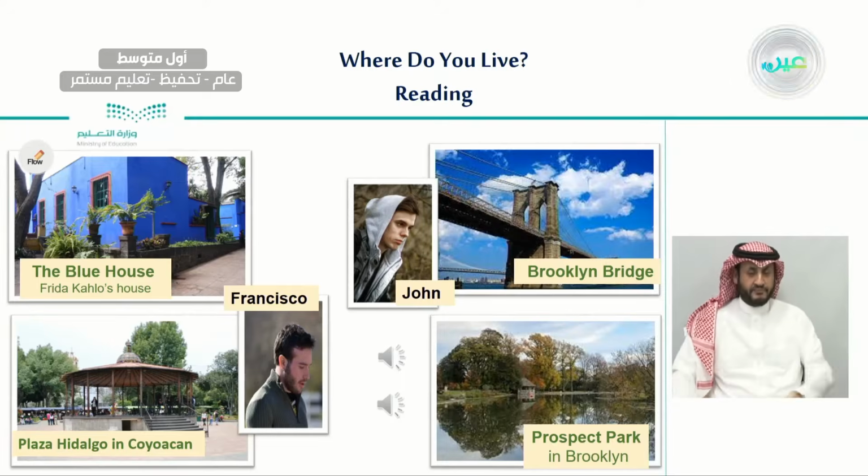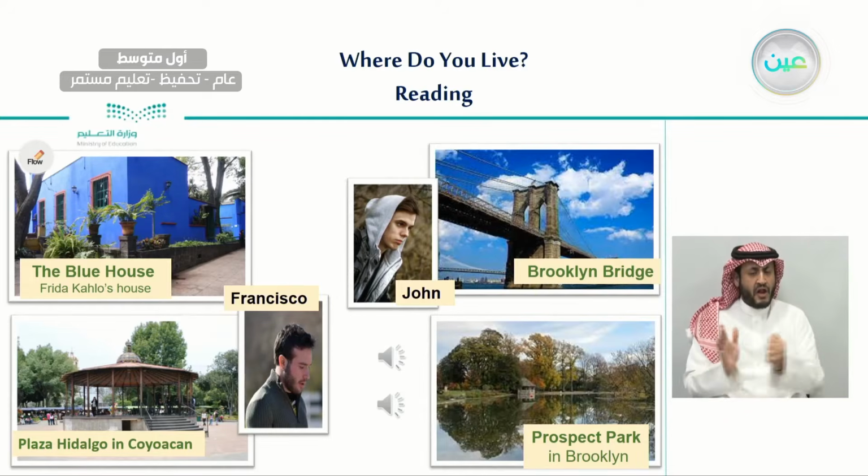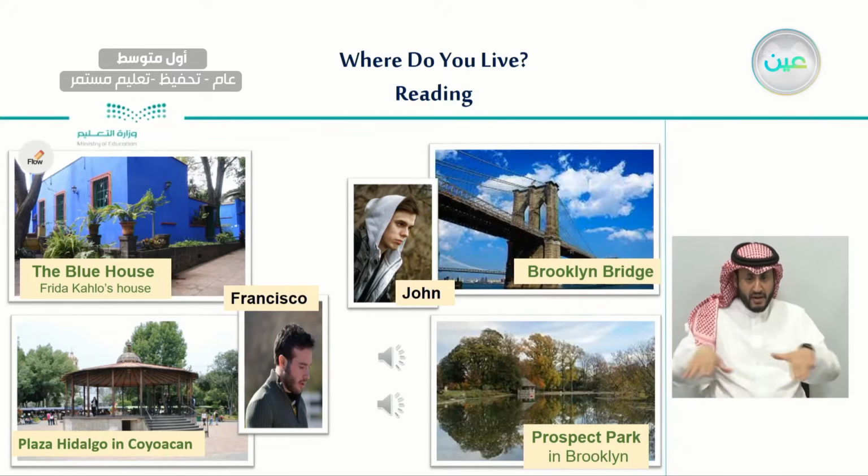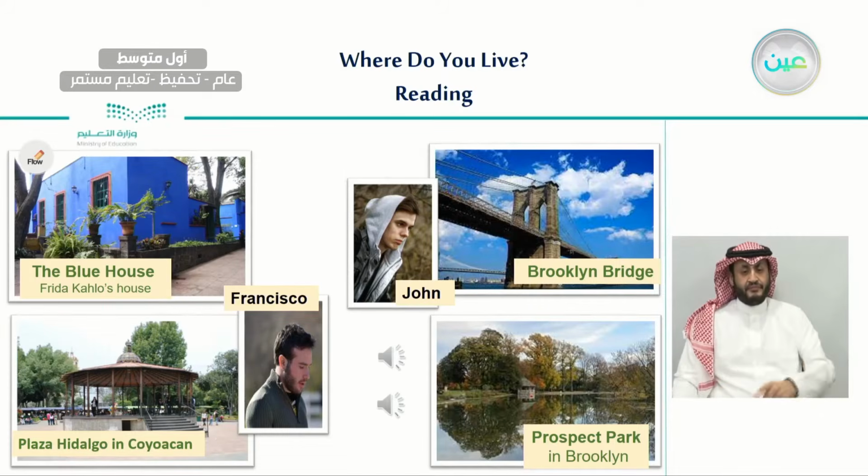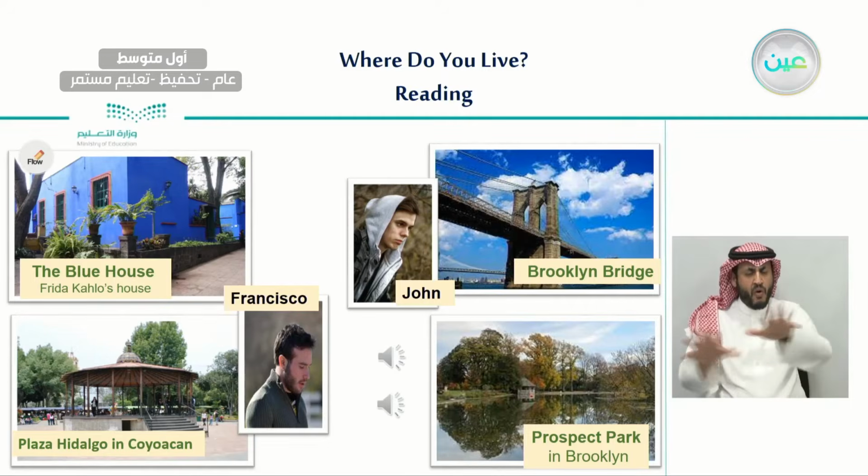My name is John. I'm from Brooklyn, in Brooklyn, New York. Brooklyn is a great place to live. There are so many different cultures and traditions here. Everything is near. Manhattan is only 10 minutes away by subway. And there is the famous Brooklyn Bridge. Prospect Park has playgrounds, 2 lakes, and an ice skating rink. We have a museum and a botanical garden. We also have restaurants with foods from all over the world, and the best pizzerias anywhere. I love it here.